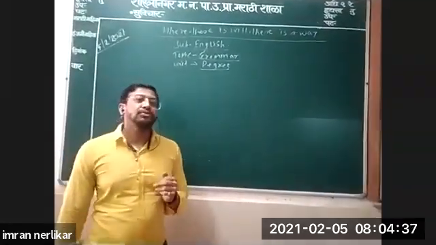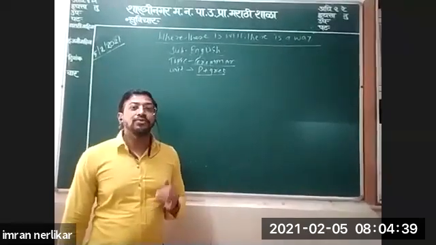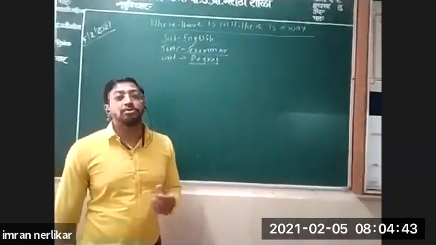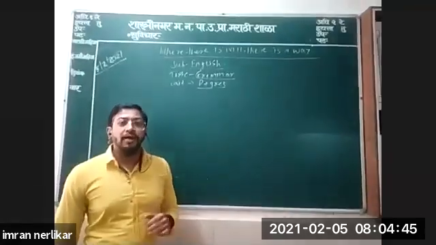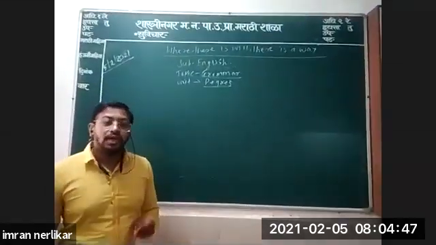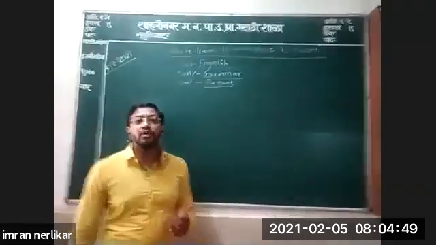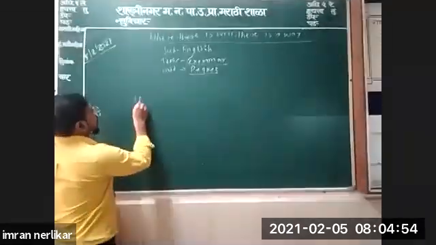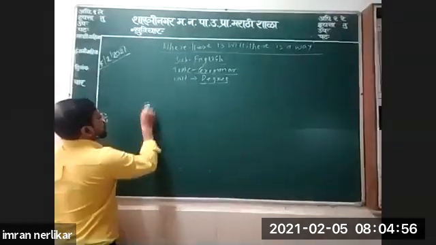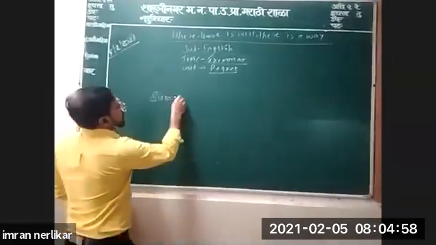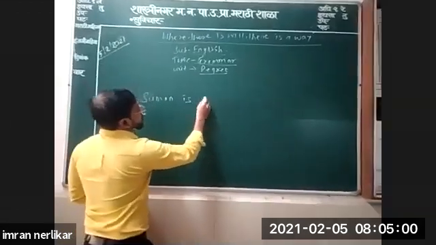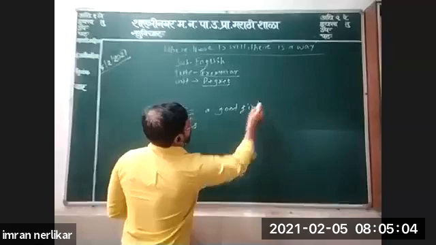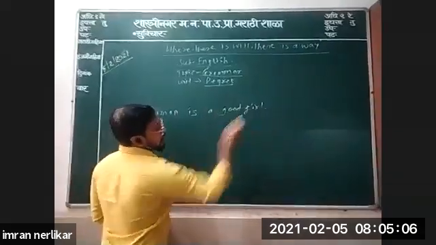What is adjective? Adjective is a word which gives us more information about noun or pronoun. I repeat, adjective is a word which gives us more information about noun or pronoun. For example, see, Suman is a good girl.